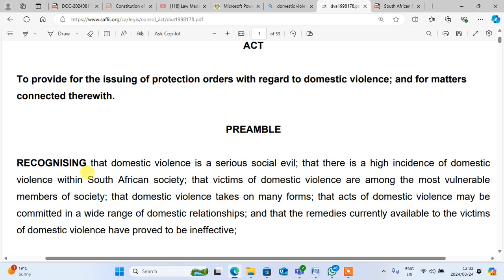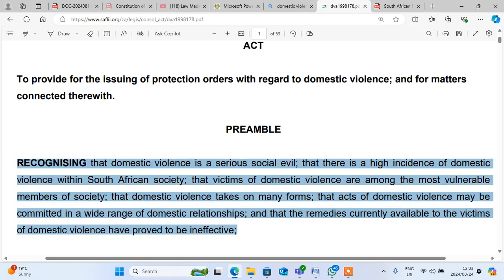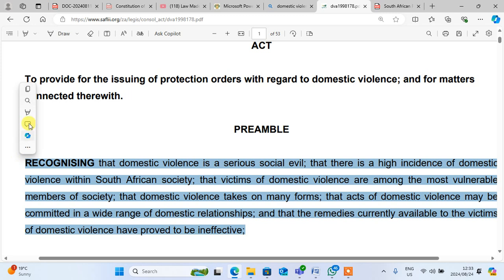The preamble starts by recognizing that domestic violence is a serious social evil, that there is a higher incidence of domestic violence within South African society, that victims of domestic violence are among the most vulnerable members of society, and that domestic violence takes on many forms, that acts of domestic violence may be committed in a wide range of domestic relationships, and that the remedies currently available to the victims of domestic violence have been proved to be ineffective. So this is the best. This is where you start. You start from the preamble, right?